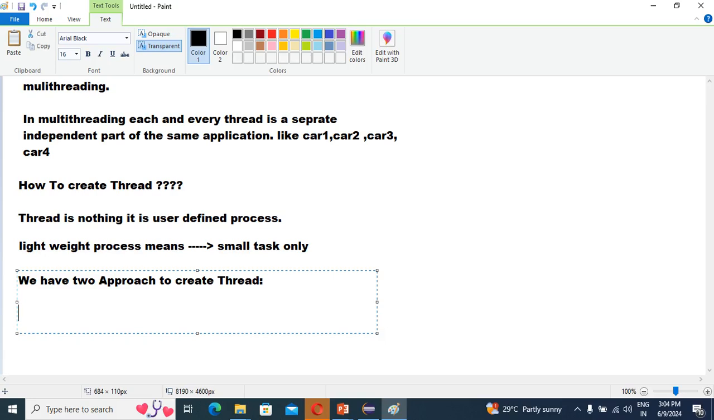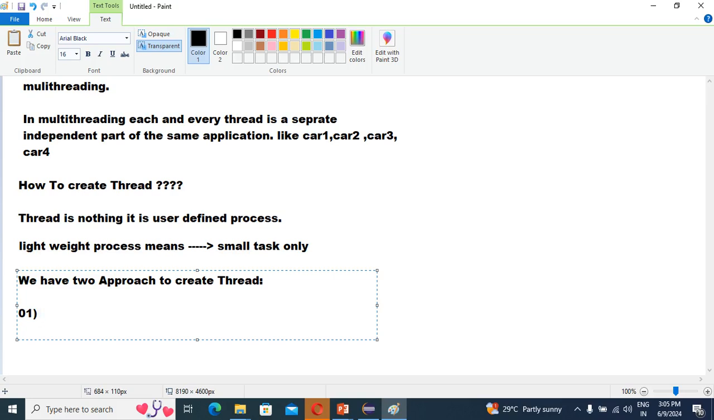So what are those two approaches, I will explain now, guys. Be concentrated. It's important now, guys. As per your implementation or knowledge or interview point of view, it's important. Sometimes the interviewer may ask, hey, how many ways are there to create a thread? So we have two approaches, guys, to create a thread.